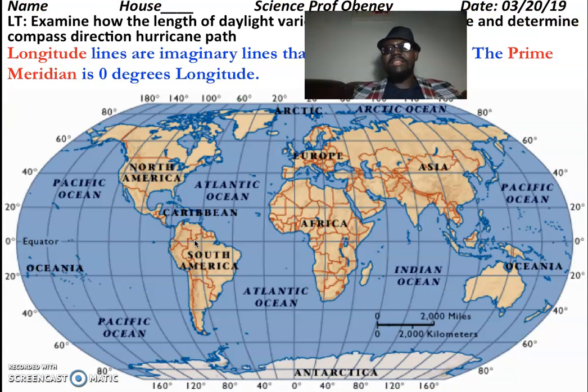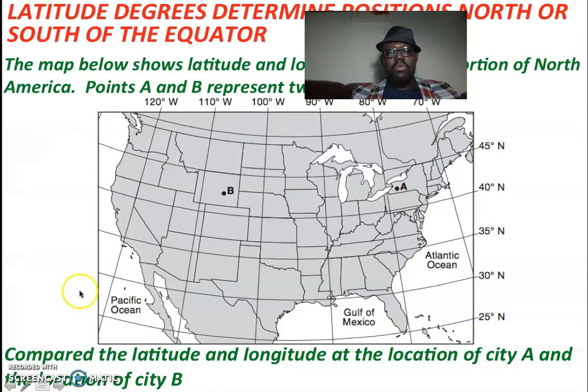So we are still looking at latitude and longitude lines. The equator is at latitude 0 degrees. Let's move on. Compare the latitude and longitude at the location of city A and the location of city B. Are they on the same latitude? Are they on the same longitude? Remember, longitude lines run from north to south, and latitude lines run from west to east.